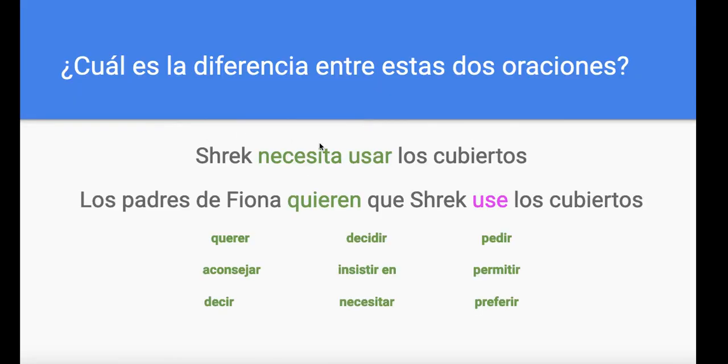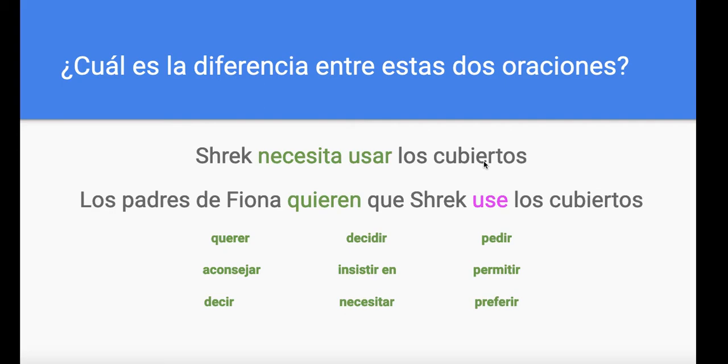And we need to pay attention to the structure of the subjunctive. We watched the trailer of Shrek, a specific scene in Shrek número 2. And after watching that scene, we talked about what Shrek's parents wanted Shrek to do. And I gave you these two examples. The first one says, Shrek necesita usar los cubiertos. If you notice here, there is no verb in the subjunctive form. I just have two verbs in the indicative mood. Necesita usar los cubiertos. That's a fact.